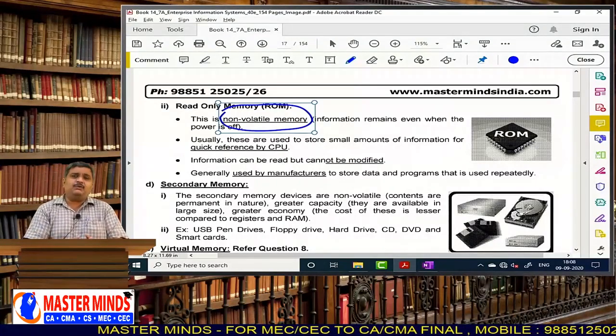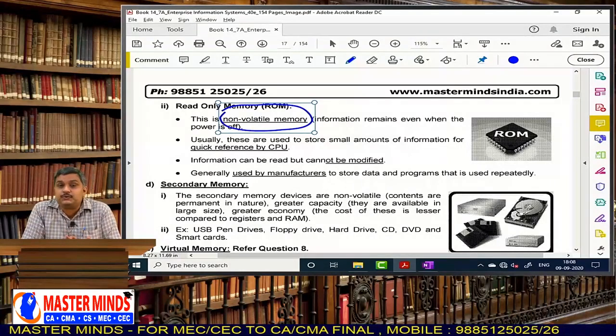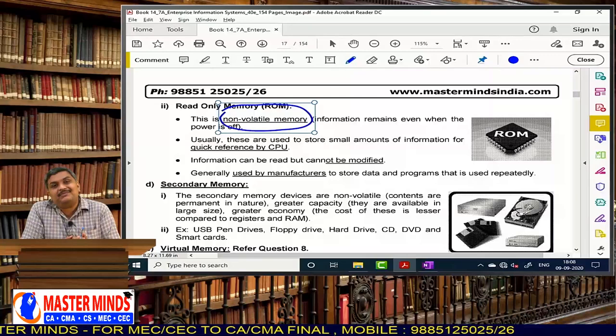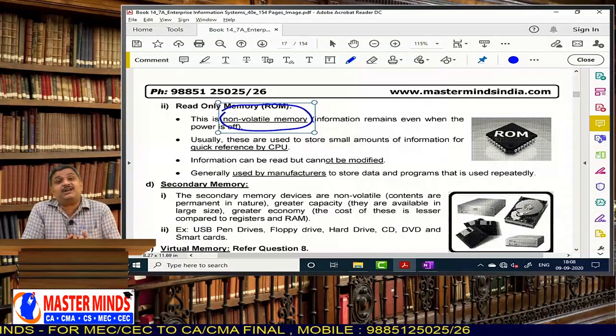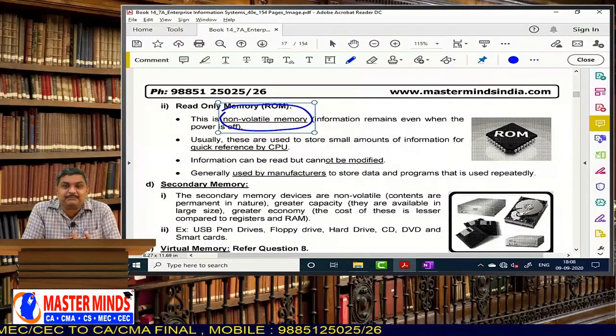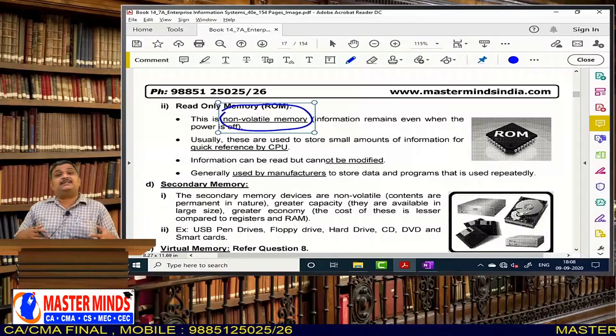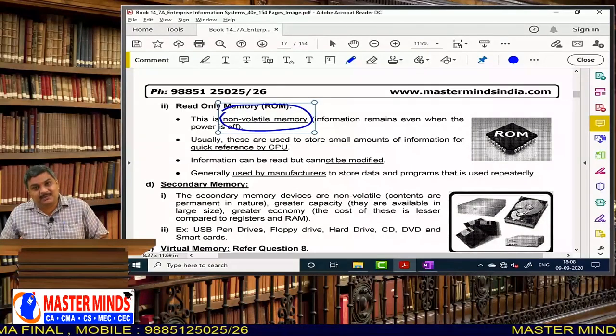And even the pen drive that we use is also a ROM. It is electrically erasable programmable read-only memory, EEPROM. And we generally say CD-ROMs, compact disk read-only memory.